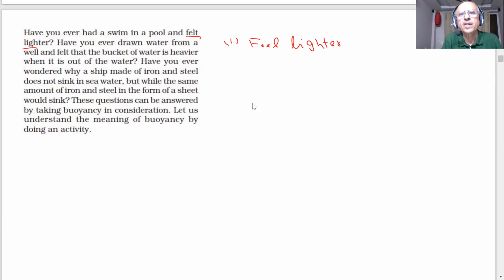In the swimming pool. Why? Due to buoyancy? Yes. Okay. Due to an upward thrust?